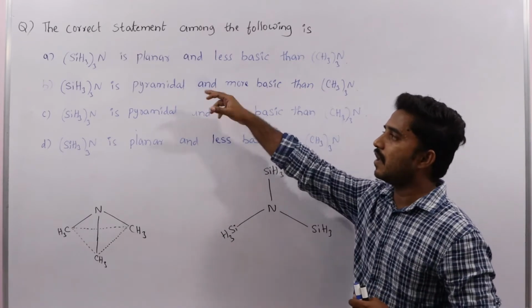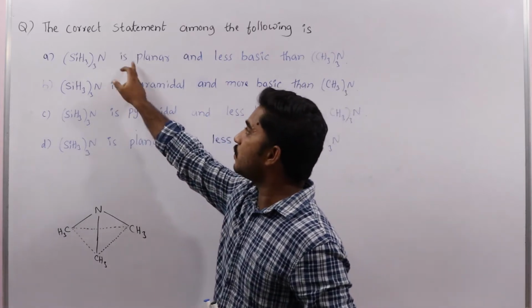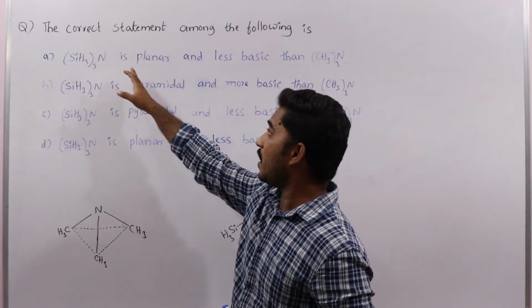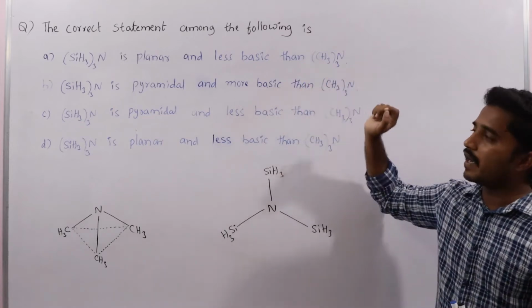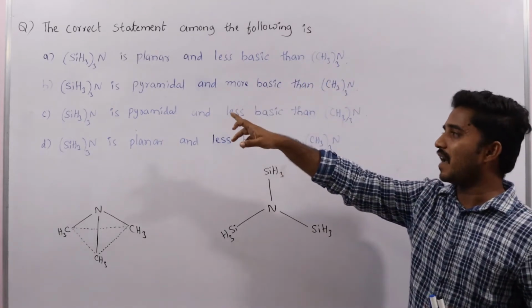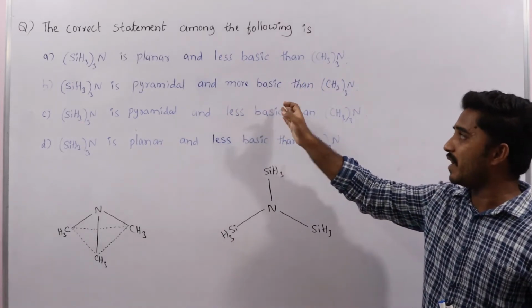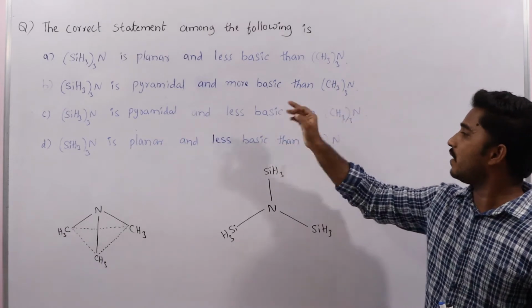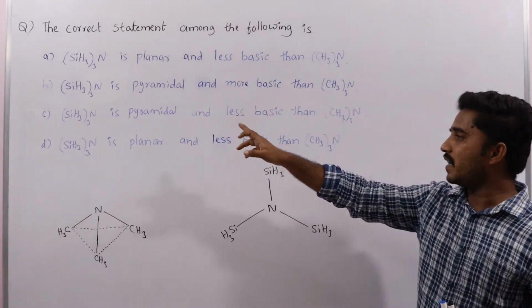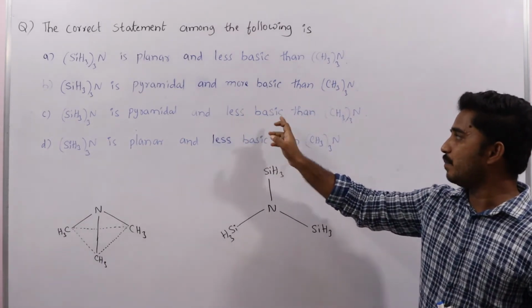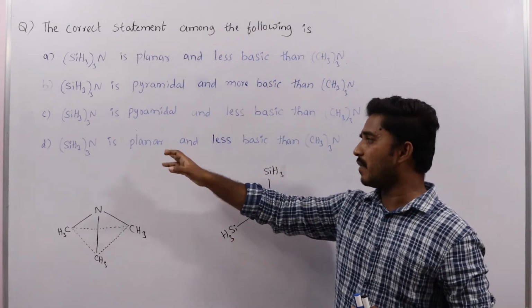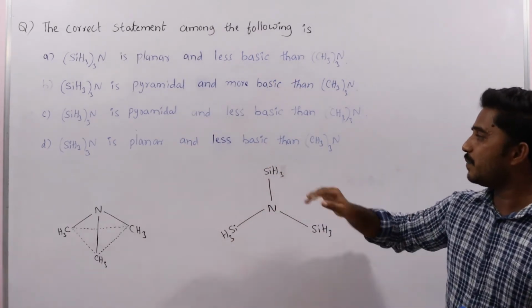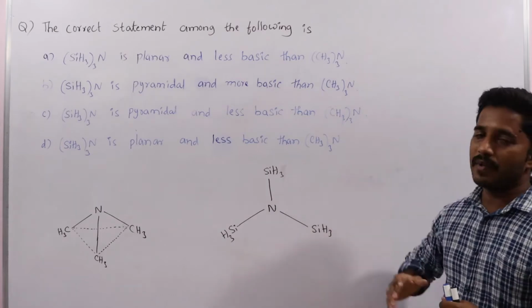In that, the first one is trisilylamine is planar and less basic than trimethylamine. Next one is trisilylamine is pyramidal and more basic than trimethylamine. Trisilylamine is pyramidal and less basic than trimethylamine. Next, trisilylamine is planar and less basic than trimethylamine.